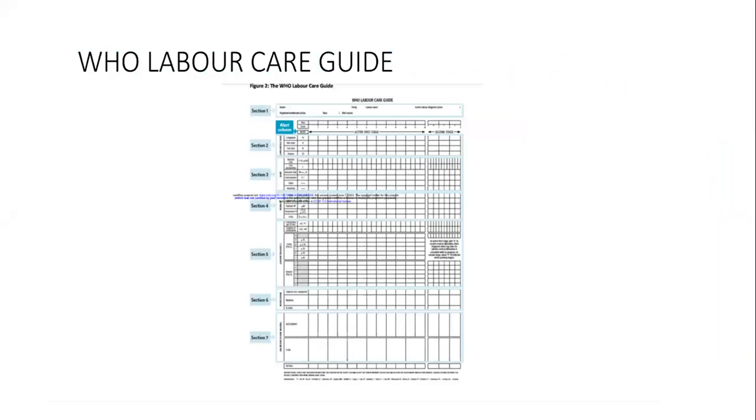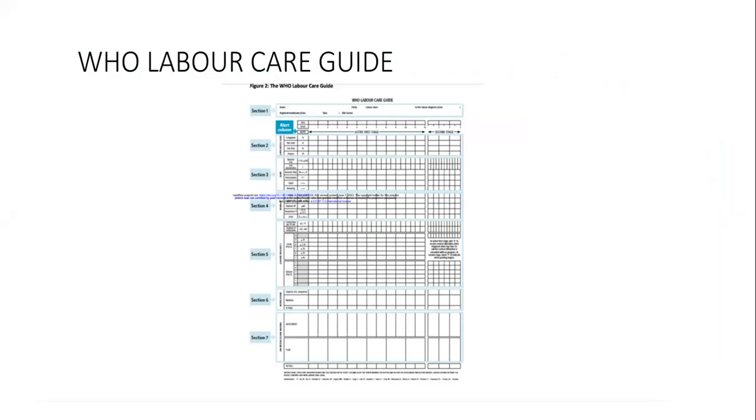The next station is the WHO Labor Care Guide. You should know how to fulfill all the steps in this labor care guide, which include the 7 components. In the FCPS Part 2 TOACS exam, the labor care guide doesn't come in an easy way.